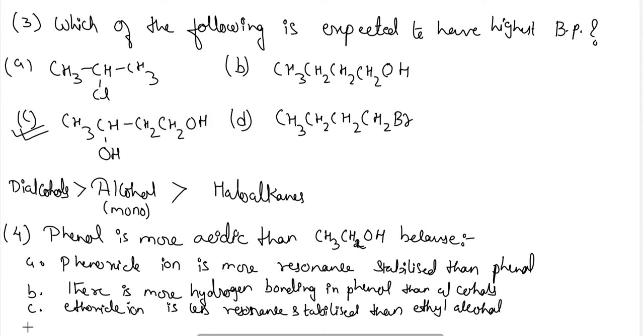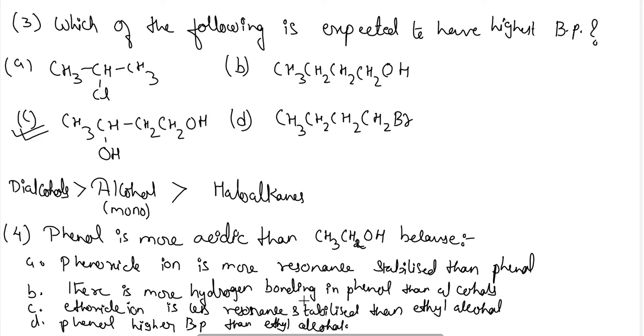And the last is, phenols have higher boiling point than ethyl alcohol. So out of these 4 options, we have to give the correct answer: what is the reason why phenols are more acidic than ethyl alcohol.